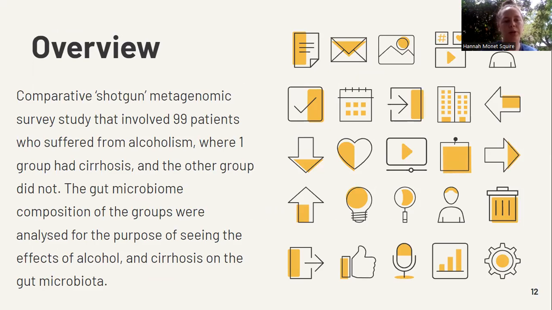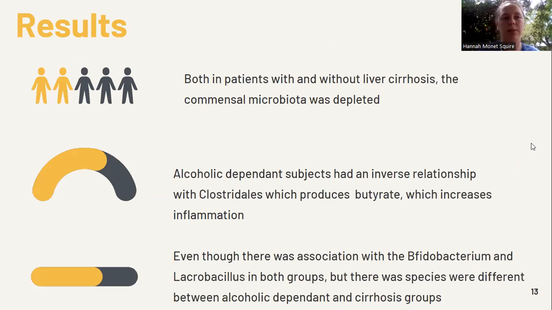The gut microbiota composition of the groups was analyzed to see the effects of alcohol and cirrhosis on the gut microbiota. This was actually the only actual study that we're going to look at today. The rest of the articles are summaries.